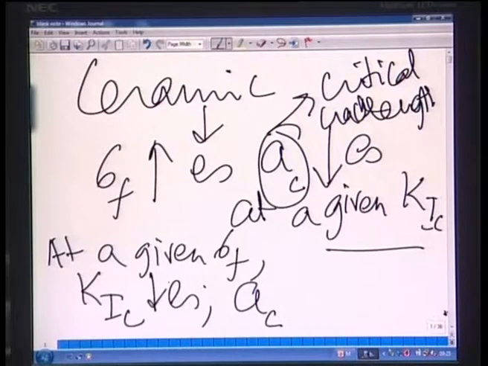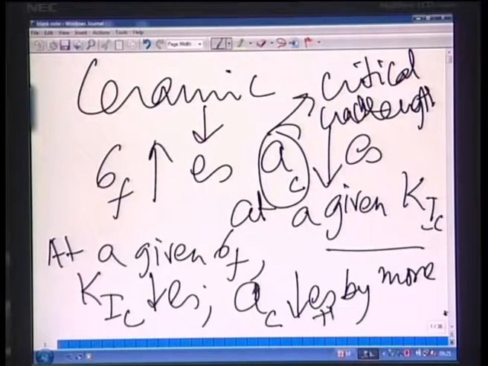Now if K1C decreases, then your AC value decreases by more than 2 orders of magnitude.